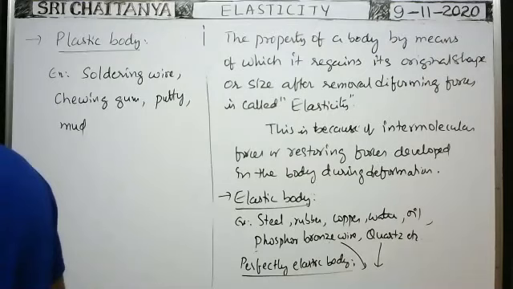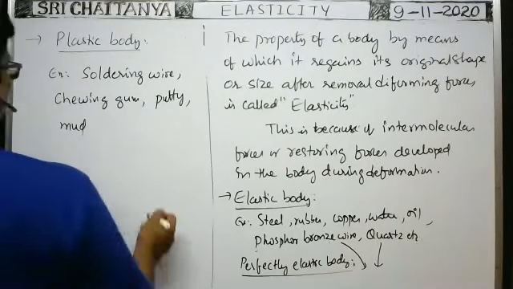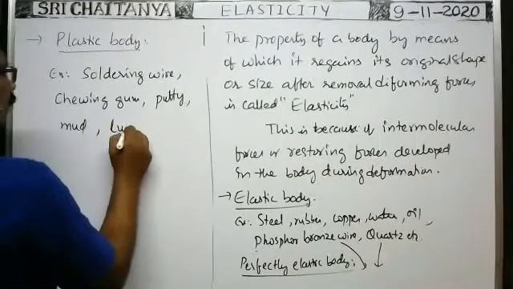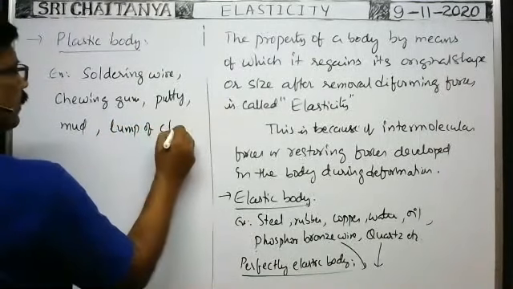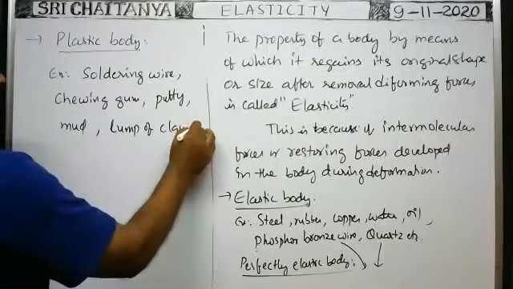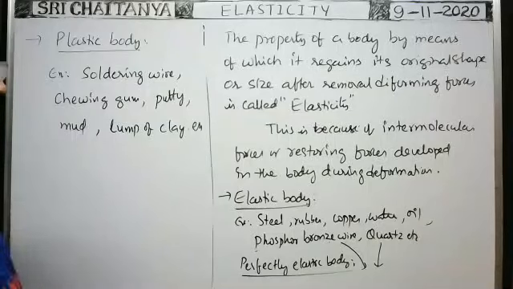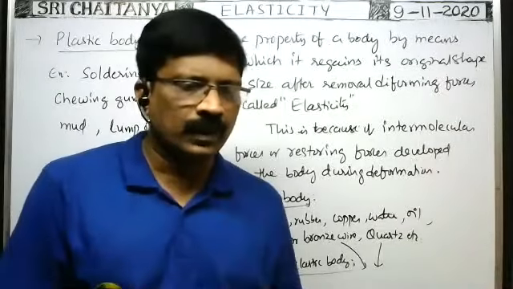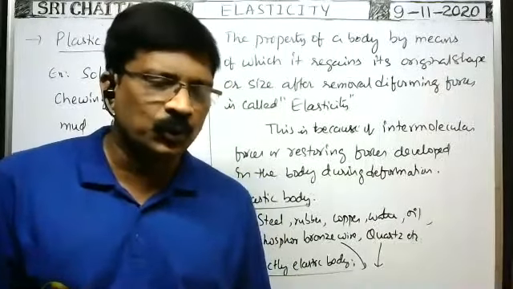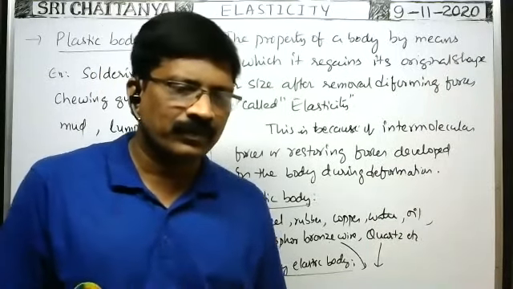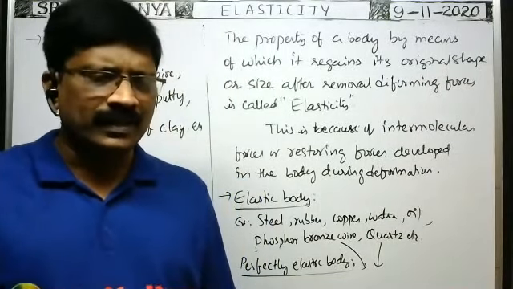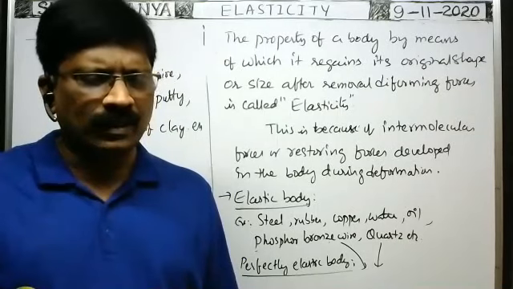Lump of clay, etc. These are examples of plastic bodies. I think you know the soldering wire. Yes, toothpaste, eraser, sponge, duster, you are telling.